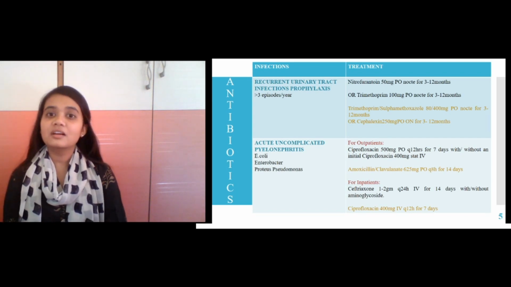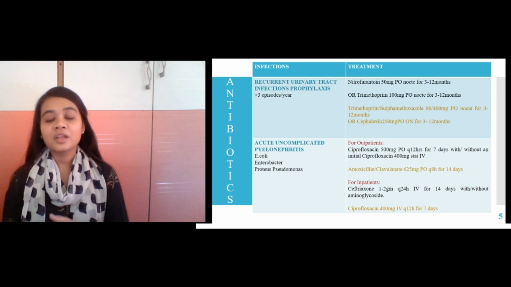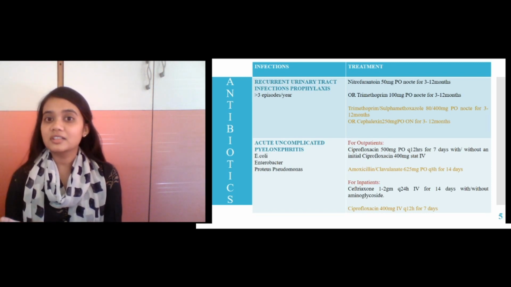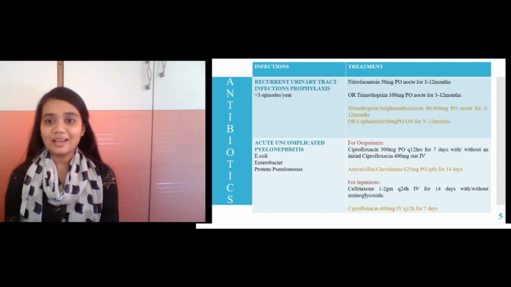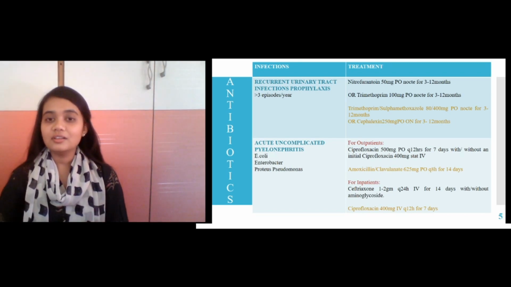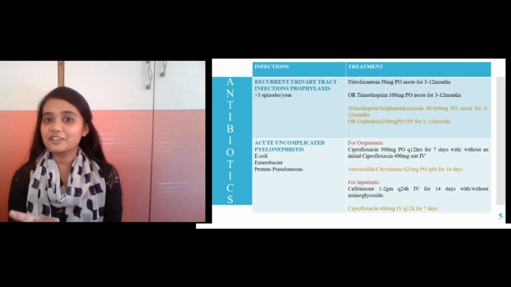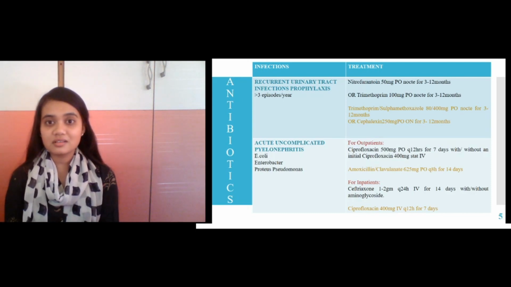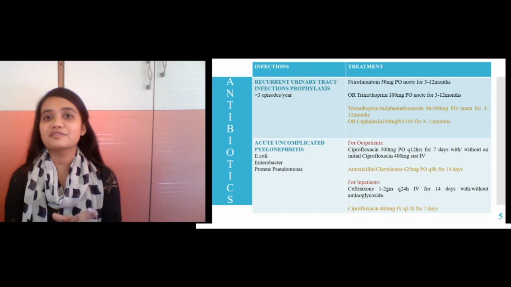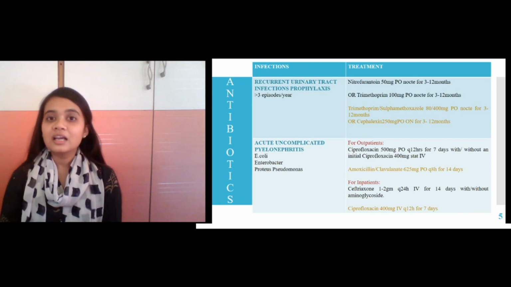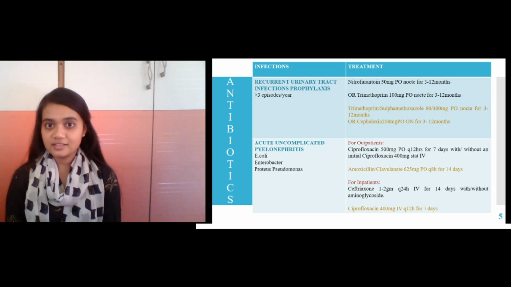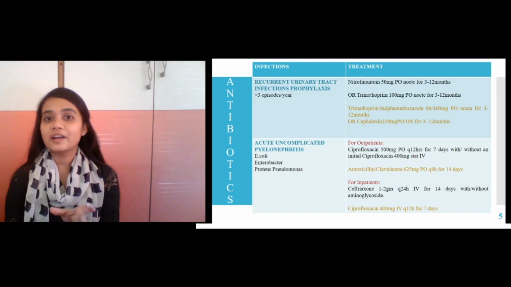The available treatment options include nitrofurantoin 50 mg orally every night for 3 to 12 months, or trimethoprim and sulfamethoxazole. Sulfamethoxazole inhibits the enzyme dihydropteroate synthase, which is responsible for the synthesis of dihydrofolic acid. The next step is generation of folic acid, which requires the enzyme dihydrofolate reductase.